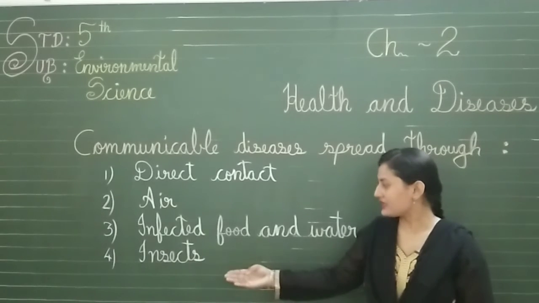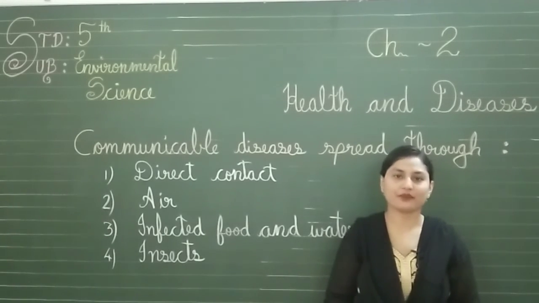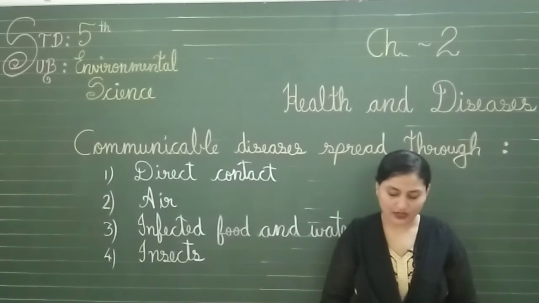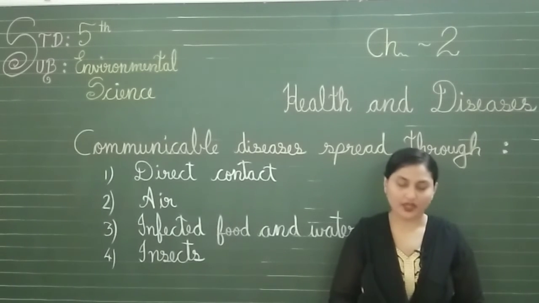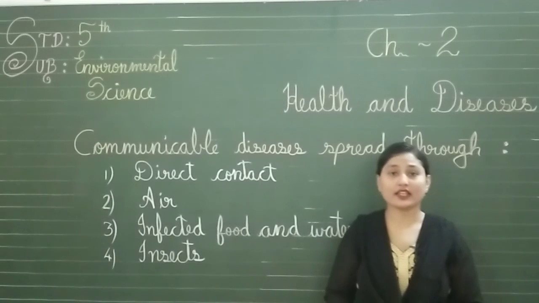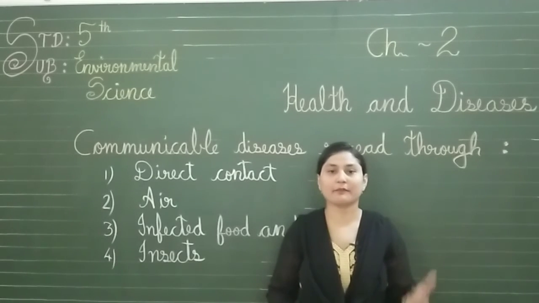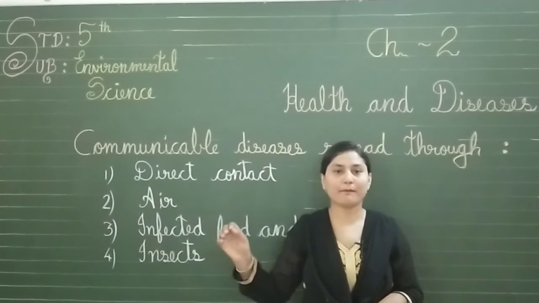Now the fourth one, disease spread through insects. Diseases like malaria, yellow fever, plague, dengue and kala azar are caused by blood sucking insects like mosquitoes, bugs, fleas, sandflies. These are the insects which first bite the sick person, then again they suck the blood from the infected person and then they come to a healthy person and they bite this